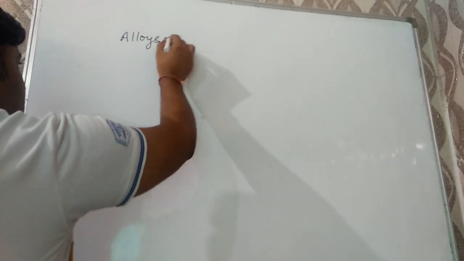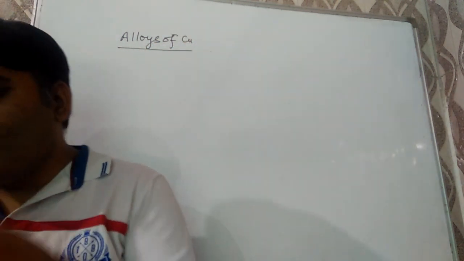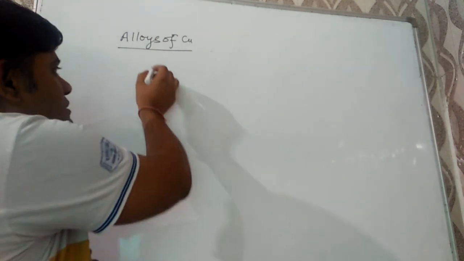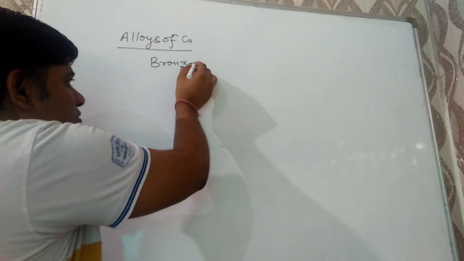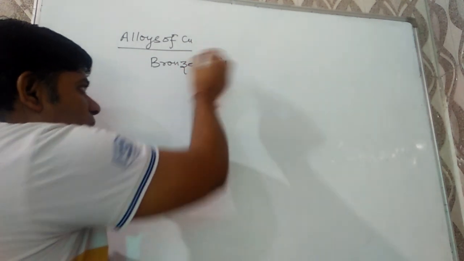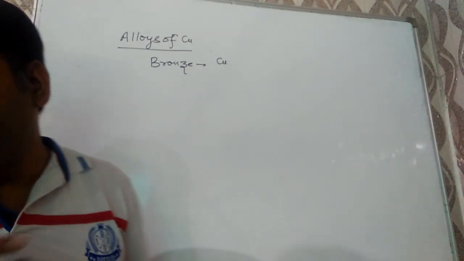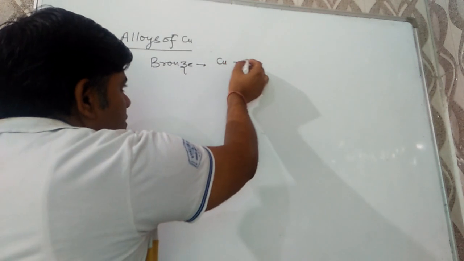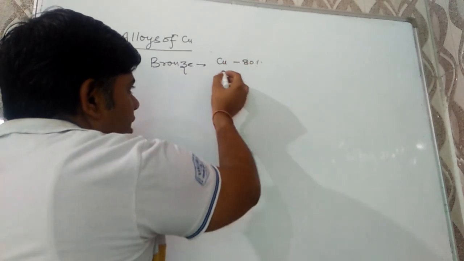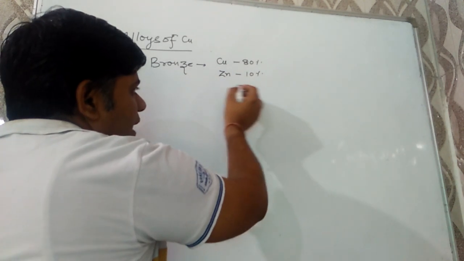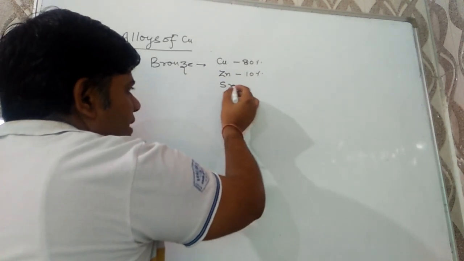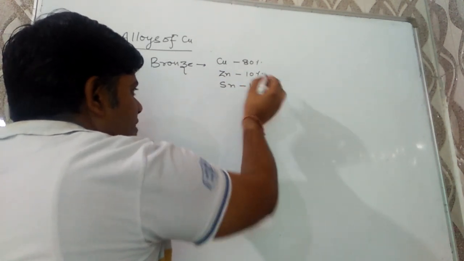Alloys of copper. The first alloy of copper is bronze. Bronze contains copper metal, that is 80%, zinc metal, that is 10%, and tin metal, that is 10%.